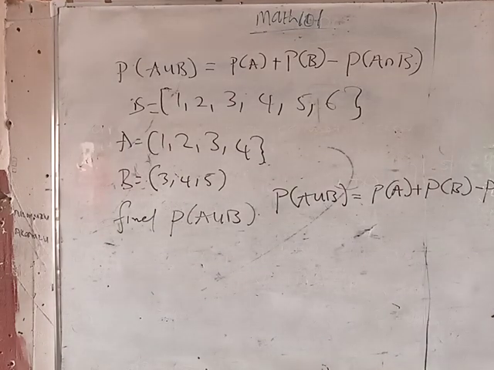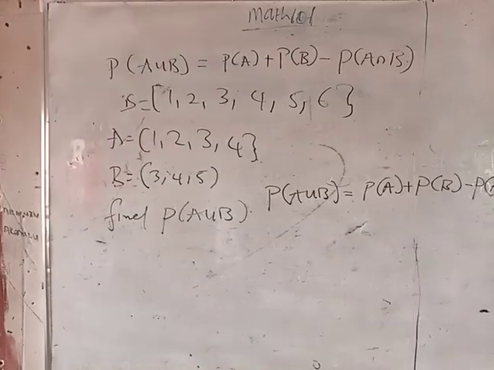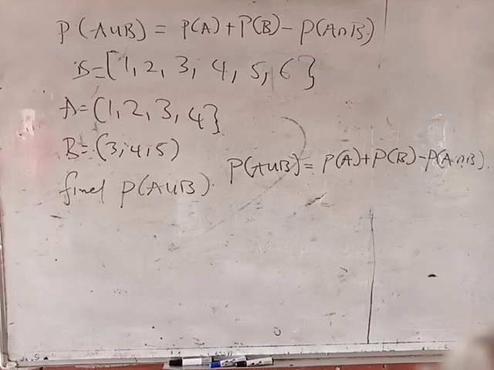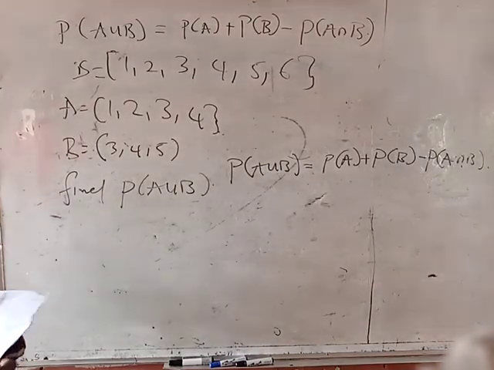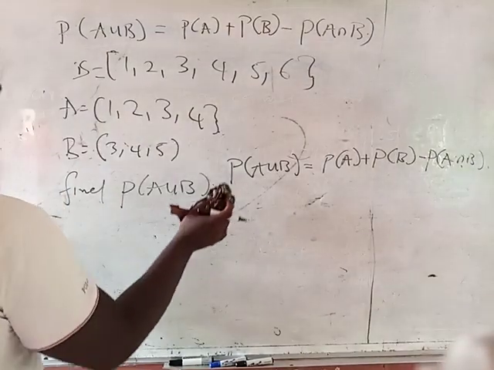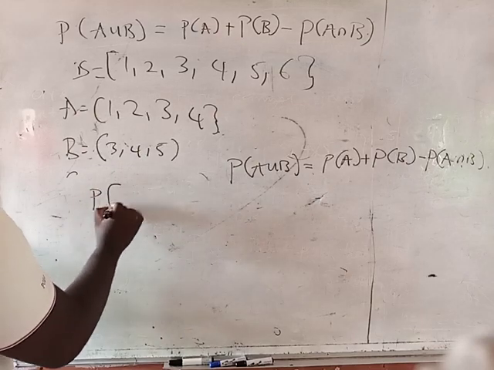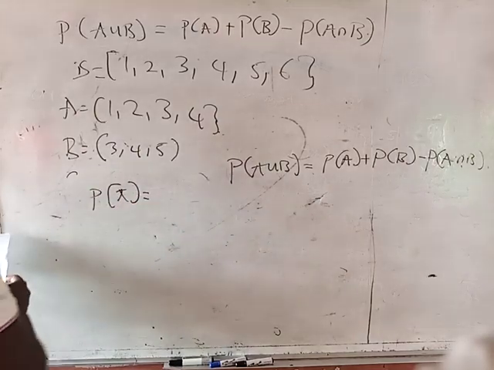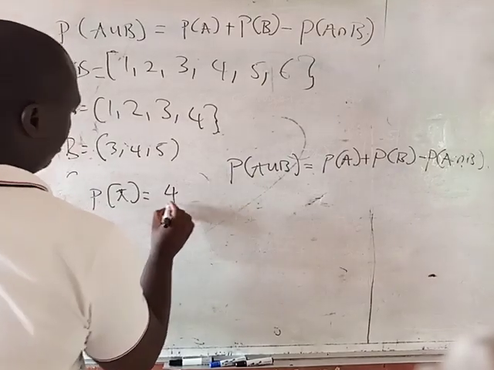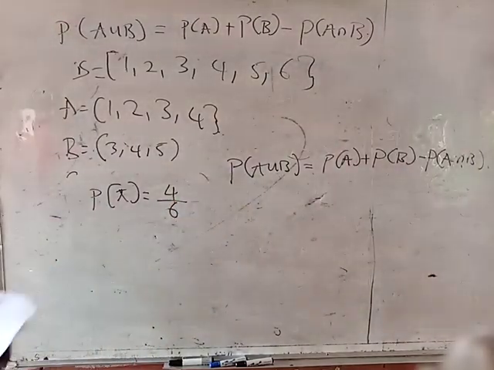So, as you are looking at it, you will now see that the formula is already well stated. So what you are going to continue is just to insert your values. So the probability of A is first 4 all over 6, right?